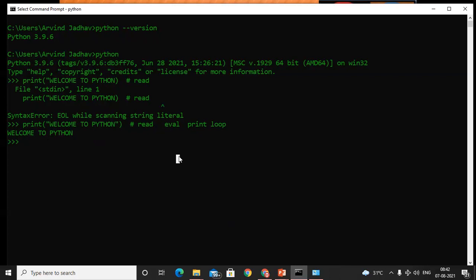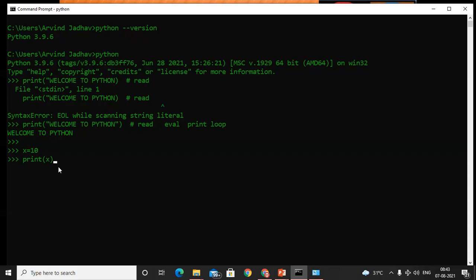Okay, so I will revise this session one more time. For example, x is equal to 10. So I will use print. First of all, it will read the statement.